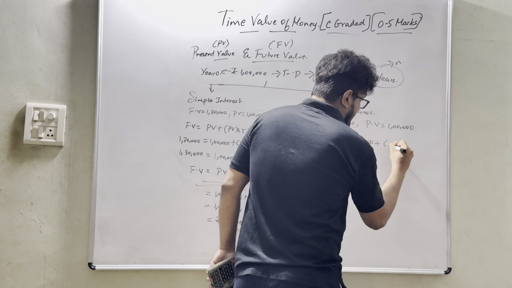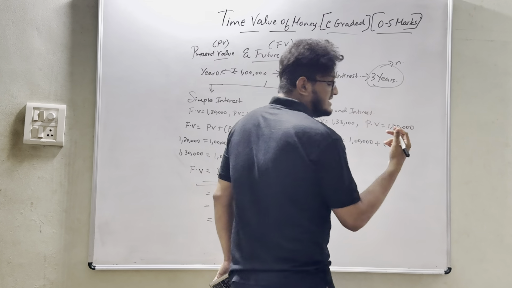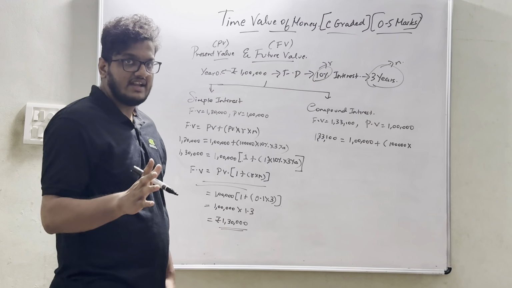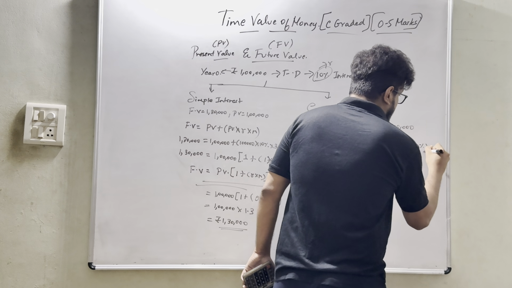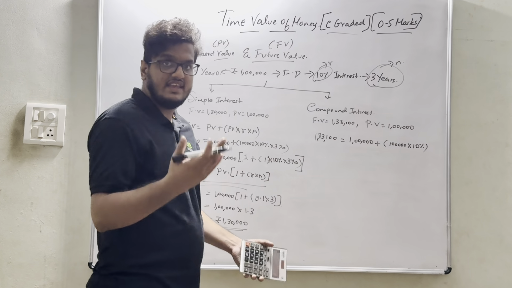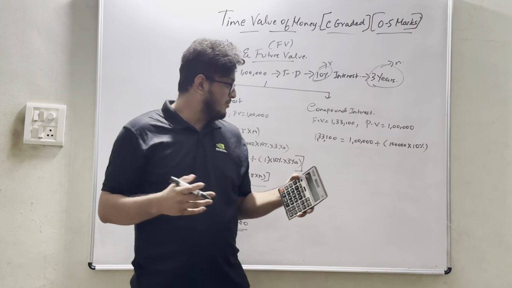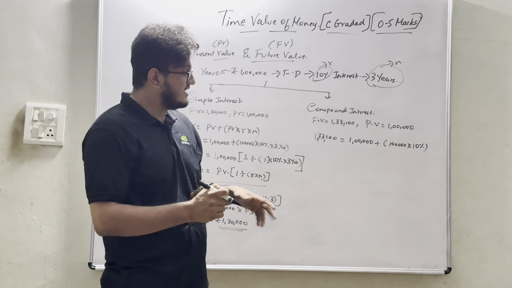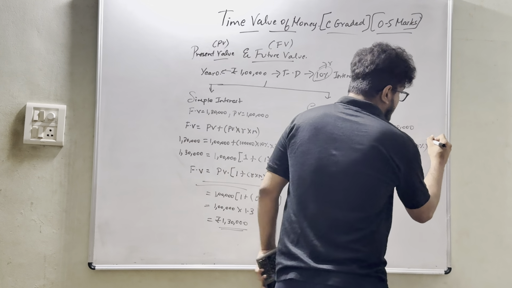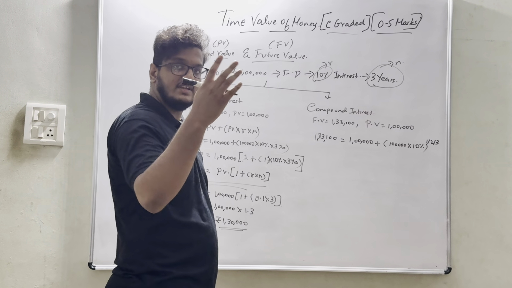That is nothing but 1 lakh into how much interest I got at the rate of 10%. Agree? Yes. For how many years? That is 1, 2 or 3 years. In simple interest we put the 3 over here, that is nothing but N. While compounding, we will be putting it as the power, 1 year or 2 years or 3 years.